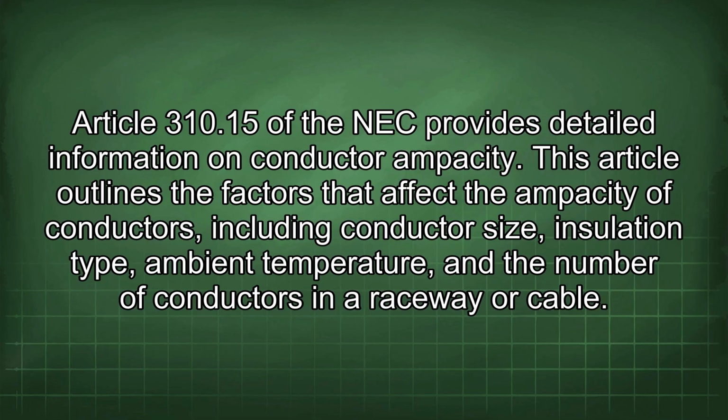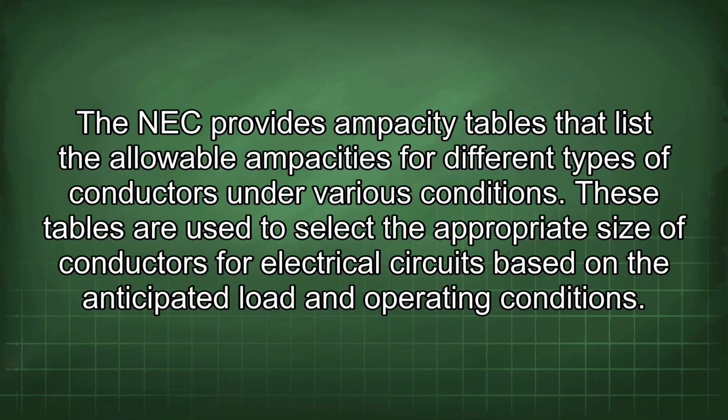Article 310.15 of the NEC provides detailed information on conductor ampacity. This article outlines the factors that affect the ampacity of conductors, including conductor size, insulation type, ambient temperature, and the number of conductors in a raceway or cable. The NEC provides ampacity tables that list the allowable ampacities for different types of conductors under various conditions.